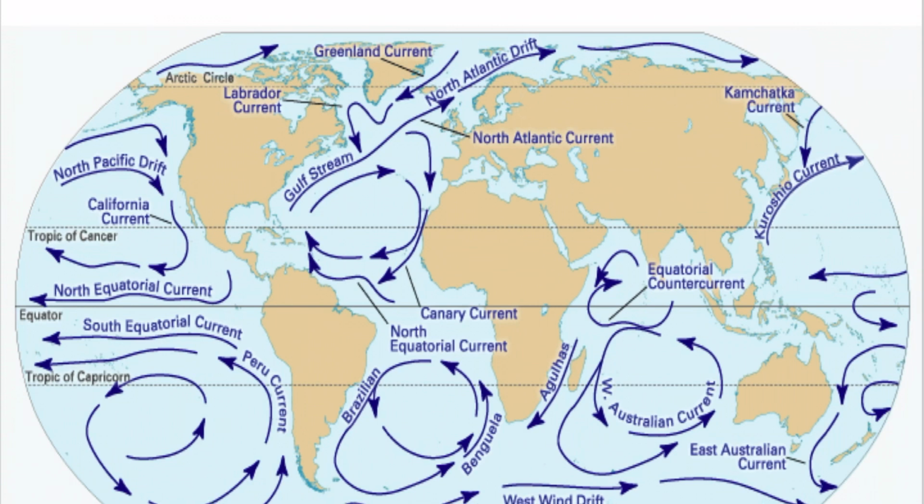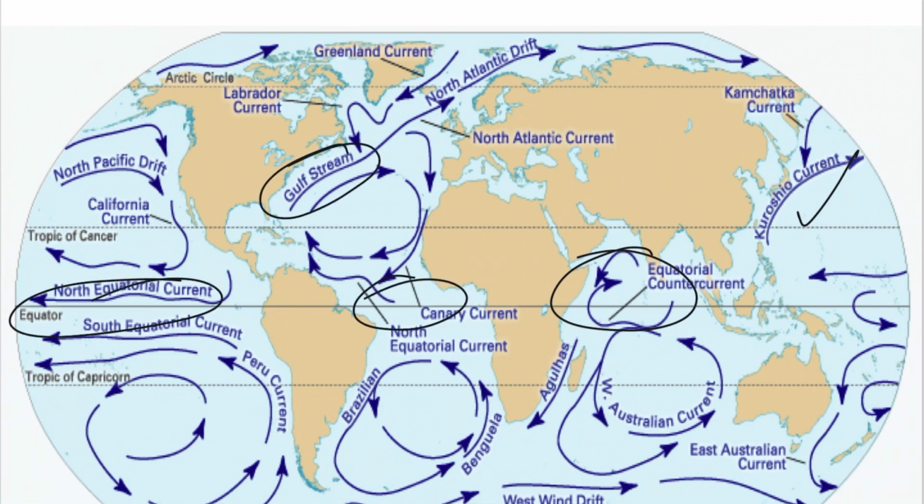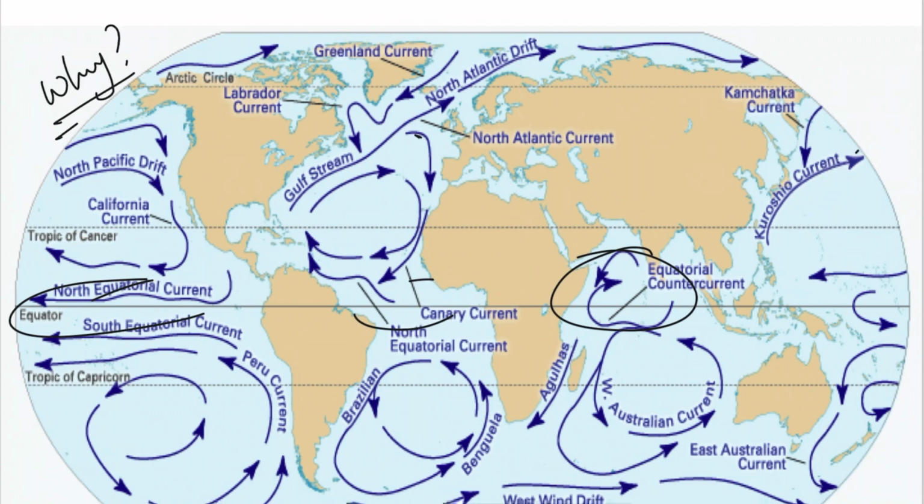And if you see the world map and we mark the ocean currents, this is how the ocean currents look. The most important ocean currents are marked on this world map. For some examples, you can see that the Kuroshio current is in the Pacific Ocean, and the equatorial current is in the Indian Ocean, Atlantic Ocean, and again in the Pacific Ocean. You can see a very important Gulf Stream on the eastern coast of America. Then you have this current coming down, known as the Canary current, on the western coast of Europe. So these are some of the currents. First of all, we will discuss why these ocean currents are there on these oceans.